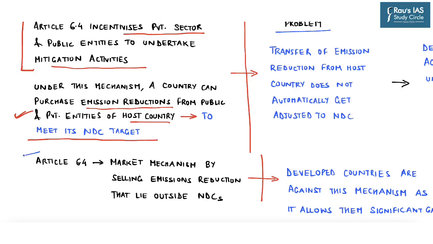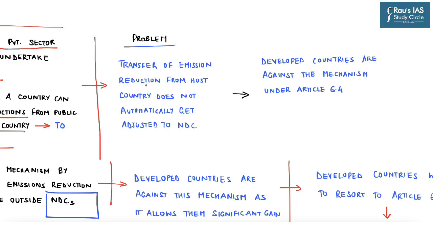Further, Article 6.4 also provides for a market mechanism by selling emission reductions which lie outside NDCs. Now here lies the problem with respect to developed countries, and this is what the developed countries have been opposing so far. The first problem here is that the transfer of these emission reductions from host countries does not automatically get adjusted to NDCs. And because of this, the developing countries have to go for the market mechanism.